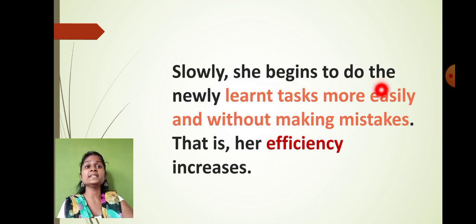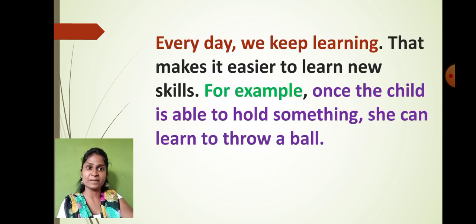Slowly, the baby begins to do the newly learned task more easily and without making any mistake. So when we learn or do something without making mistakes, this is called what? Efficiency. When the baby does something, we praise them, we smile at them, so the baby does that activity again and again without making any mistake. This is called the efficiency of the baby, and the efficiency in the child increases day by day.